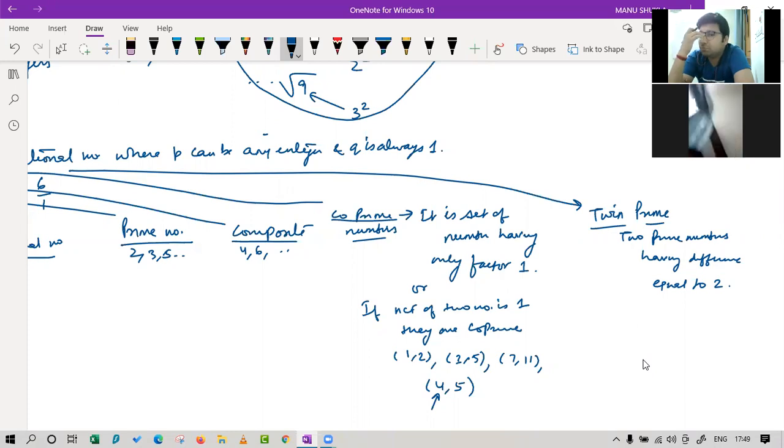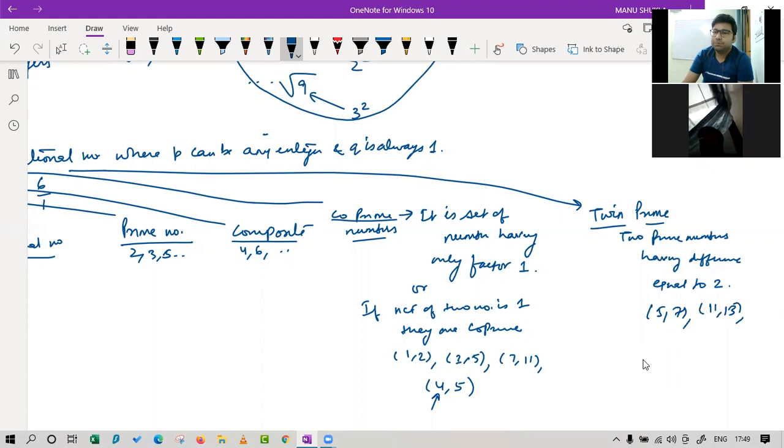Now you can tell me the twin prime examples. 7 and 5. Okay, 5 comma 7 you can take. Good. Apart from that, 13 comma 11. Okay, 11 comma 13. Fine. 17 comma 19. Yes. So one thing is, as we go further in the numbers, there are very few prime numbers, and so is the case with co-prime and twin prime. Co-prime, so we can get many, but twin primes are rare. You will get rare numbers by proceeding further.